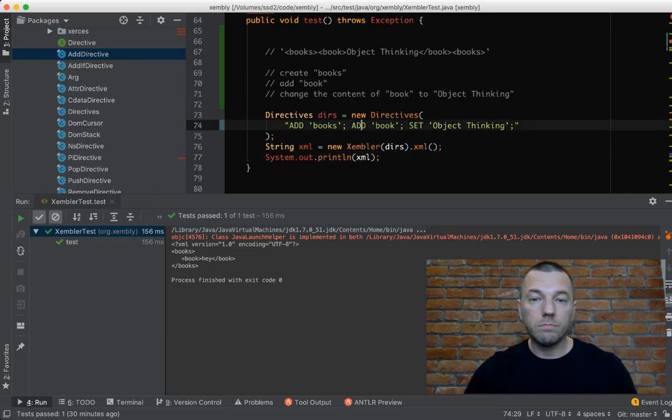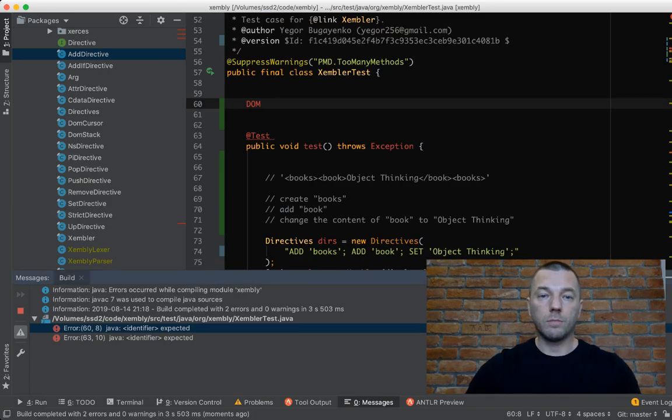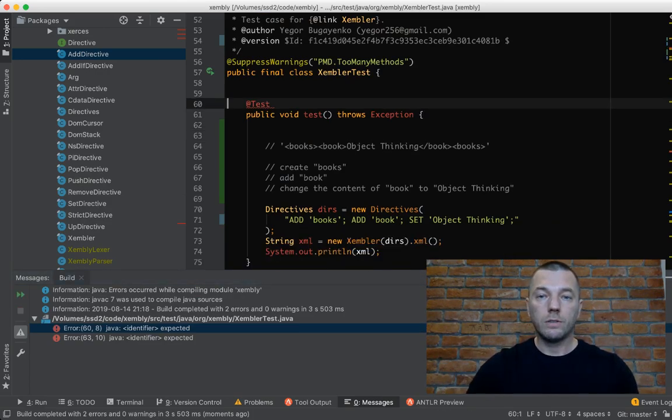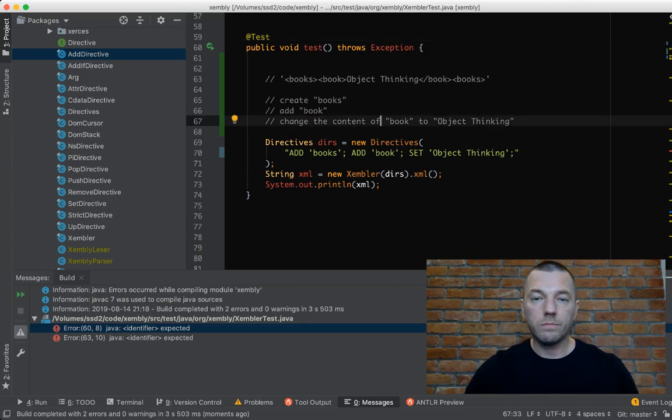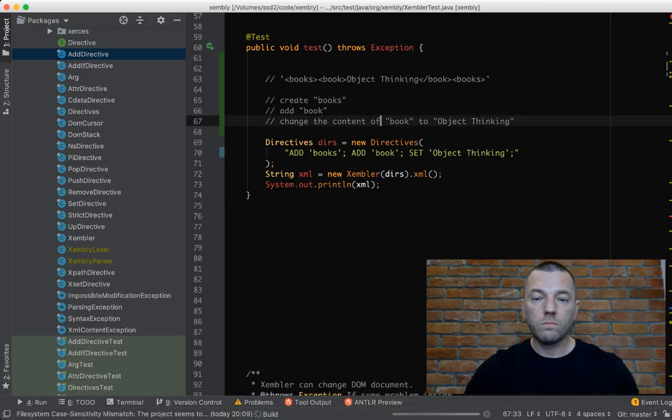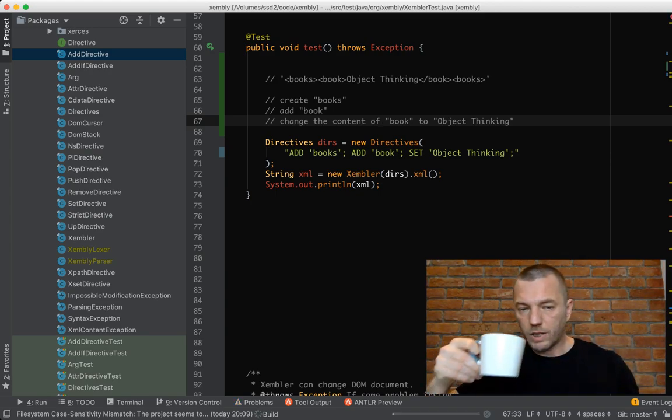So let's run it. I'm in the unit test, so it has to work, I guess. Oops, we put some garbage in here. Once again, it has to work, I guess. Well, I tested it some time ago.